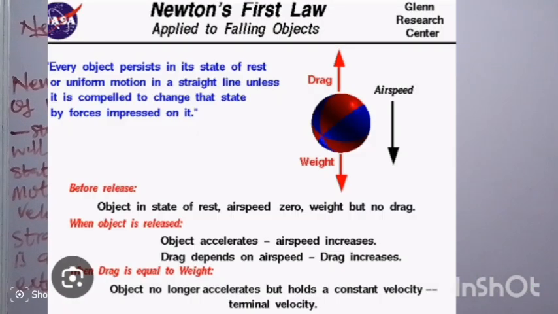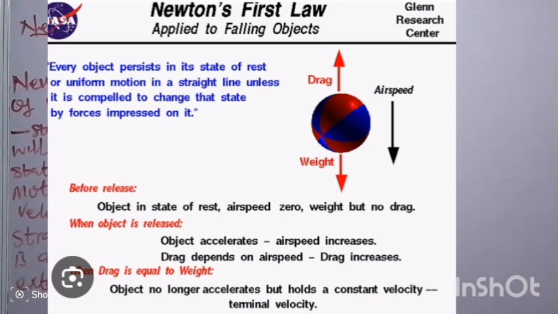Next is Newton's first law as applied to various objects. The first one we are going to look at is how Newton's first law can be applied to falling objects. If you are looking at it on the screen, this is a falling object from a certain height.